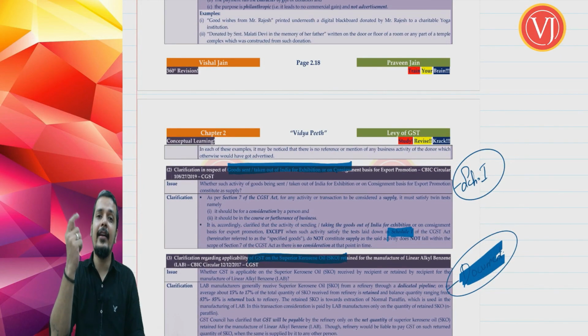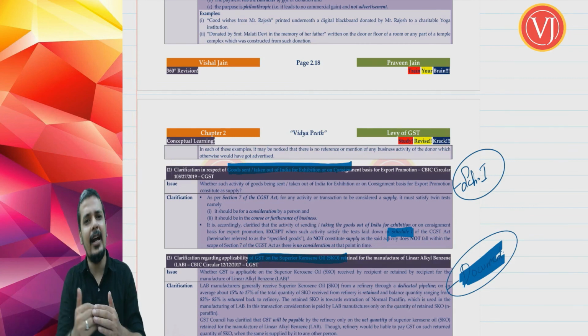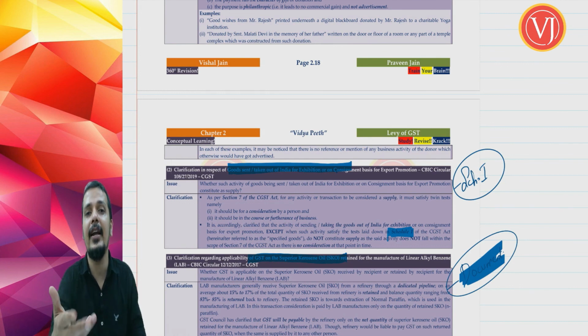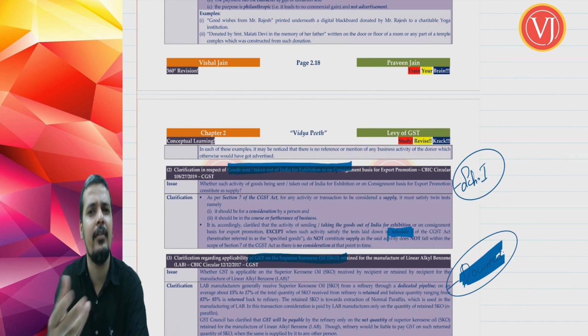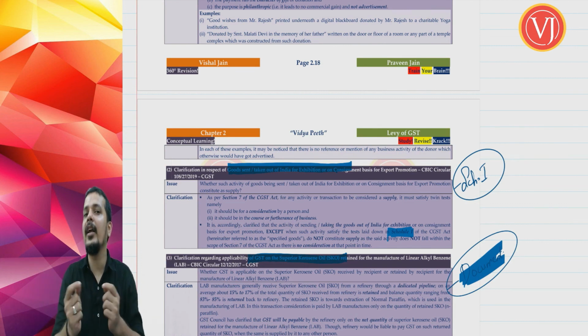I'll make sure that I link you to the definition of supply where we are stopping now, so that the interlinking will be properly there. So whenever it is circulars, please take a break. Don't get outside the video. You just take a tea break where you can have your tea and watch the video simultaneously, or have your snacks and watch the video simultaneously. That is the simplicity of the circulars, because the moment you are very clear with the law, circulars will not add anything.